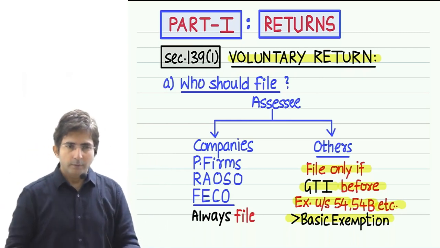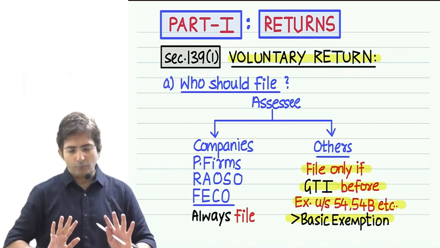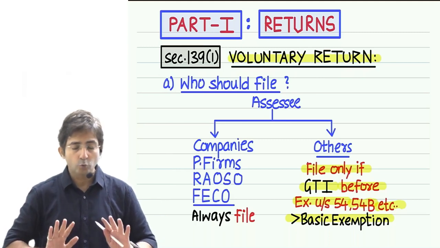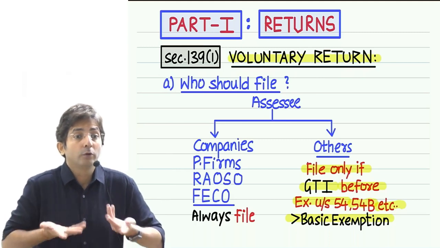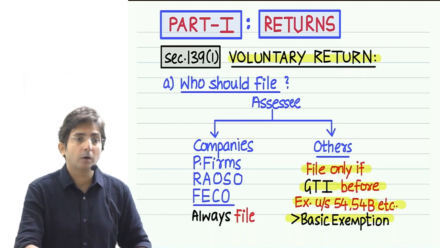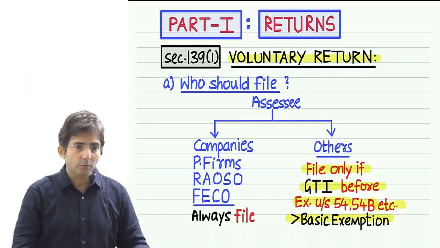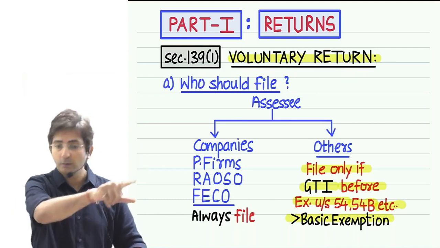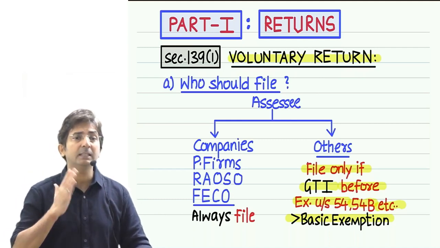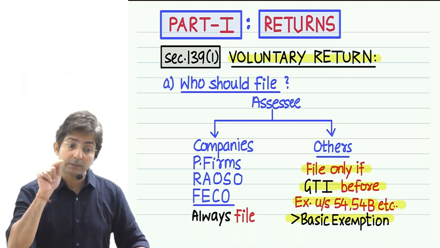But sometimes there are people who don't file on their own. For such people, the government will send a notice: you didn't file on your own, now I am asking you to file. I means the income tax officer. He will send a notice.